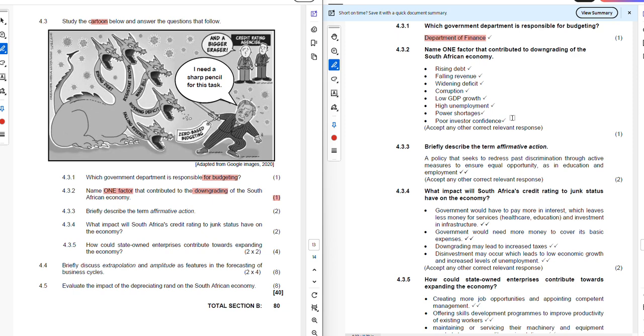Low GDP growth. If the GDP is moving low because of other external factors, which could be unemployment and consumption, or linked to failing revenue and rising debt, that affects our GDP. If that affects the GDP of the country, what does that mean for the country? It simply means that we are going to have issues in our economy. High unemployment. What does high unemployment mean? It means people do not have money. If they do not have money because they're not getting a salary, they are not going to be paying PAYE. They're not going to be paying VAT because they're not going to be buying a lot of products.